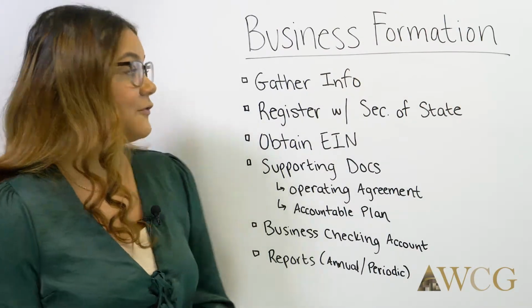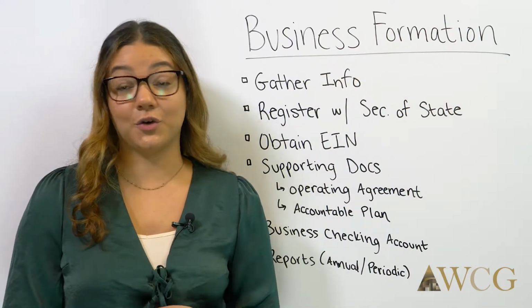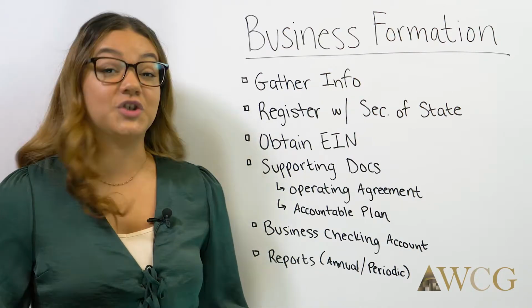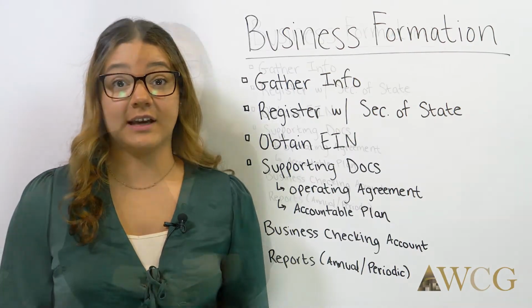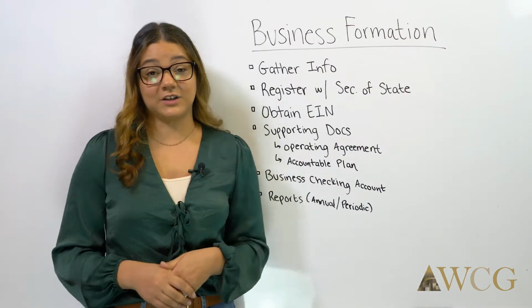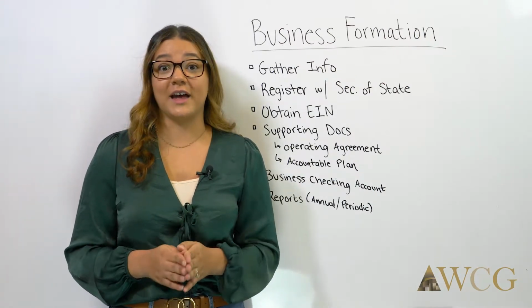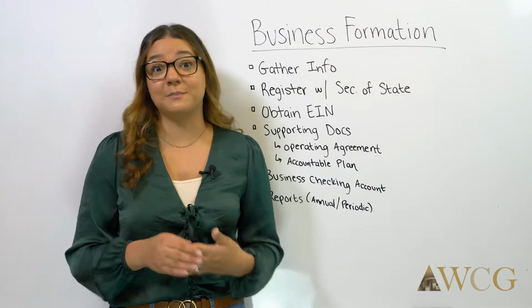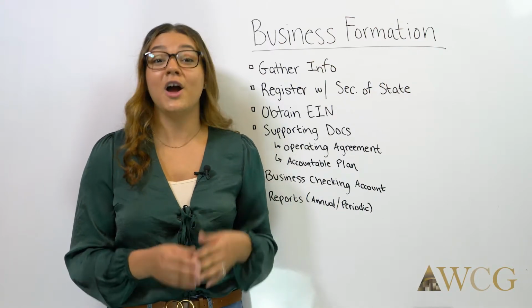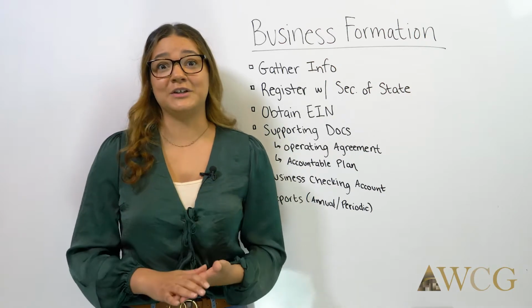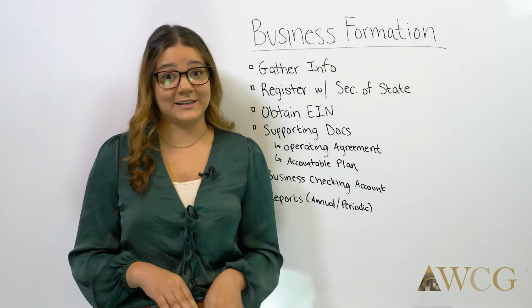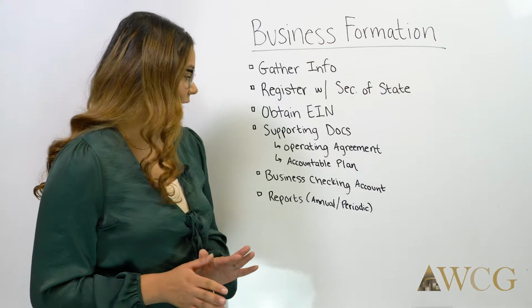The last thing, after you have your articles of formation or organization, your EIN, and the operating agreement, is to go and get that business checking account. This kind of ties back to the accountable plan. You just want to make sure that all the expenses that your business is incurring are coming out of the business checking account. It just makes documentation and keeping track of all your finances easier.